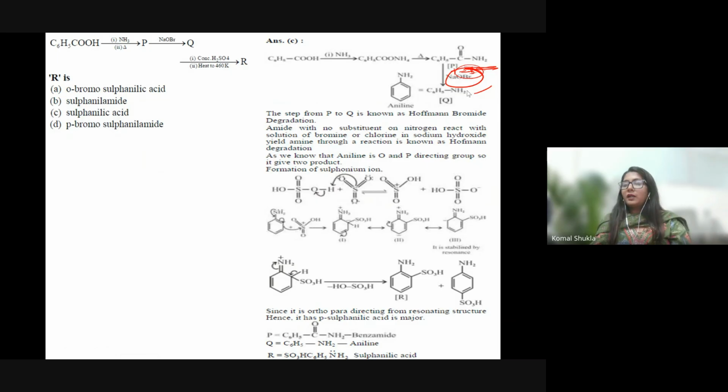Then you are having that H2SO4. And in the presence of H2SO4, you can see here the complete explanation. So you can see there is a formation of this NH3SO3 and this NH2SO3. So the first one is benzamide, then aniline, then this is sulfuric acid. So the option is R is sulfuric acid, which is B.